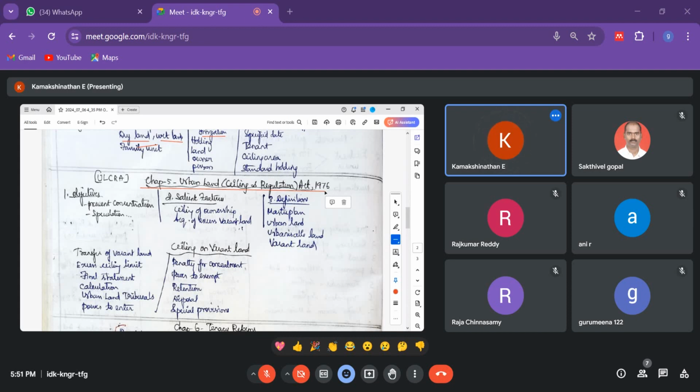Next, we have seen the ceiling on agricultural land. Now we are going to see the ceiling on urban land. Urban land means the city: tier 1, tier 2, tier 3 cities. This is how the regulation acts come into place. So we will see it now. Okay, 1 minute. You need to open page number 106.